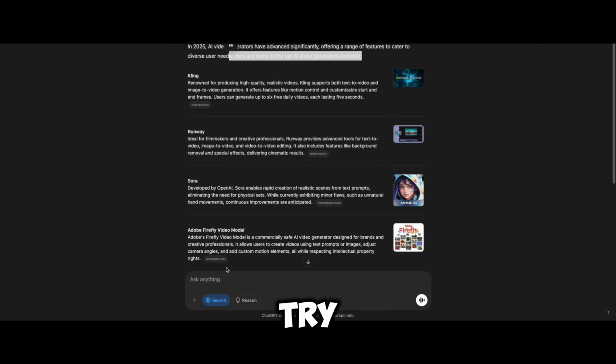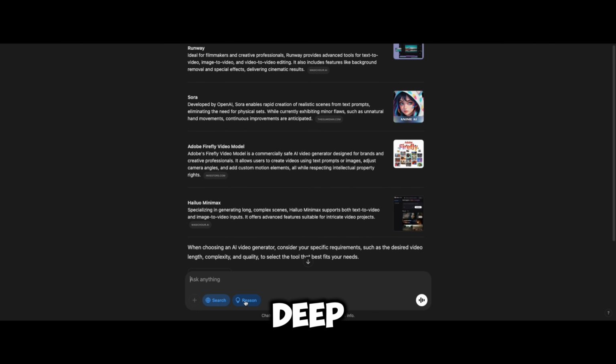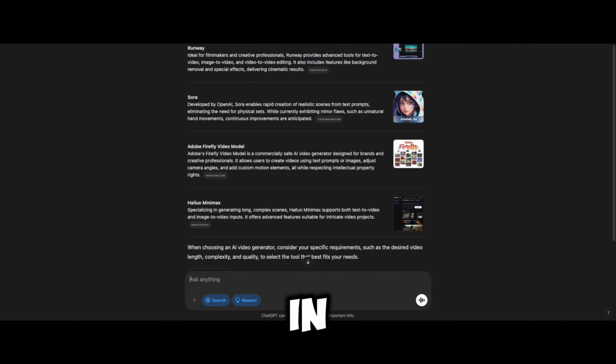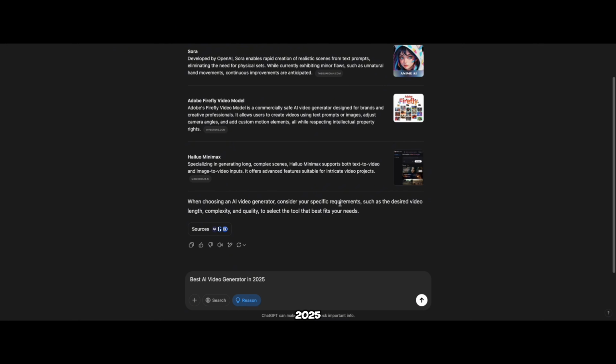So let's try deep reasoning, which is deep thinking in ChatGPT, and see what the output is. The good thing here is that on Grok, you cannot use both deep search and deep think together. But in ChatGPT, you can go with both deep search and deep thinking together for any of your questions. I don't know whether that's good or bad, but you can use that in ChatGPT. Okay, but let's get into deep thinking in ChatGPT for best AI video generator in 2025.